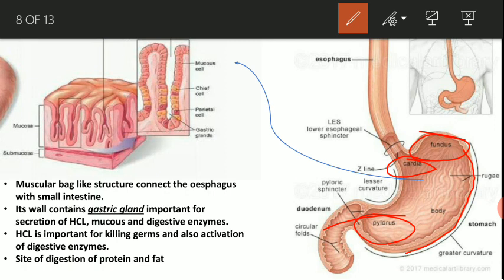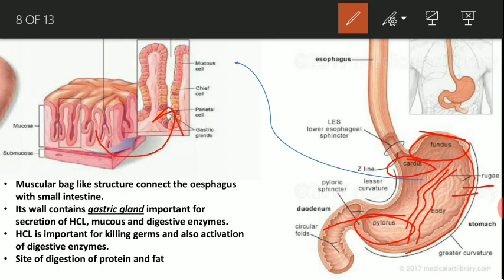Now at the surface of the stomach there are several ridges, and these ridges actually contain the gastric glands, which secrete lots of digestive enzymes involved in the digestion of protein and fat.